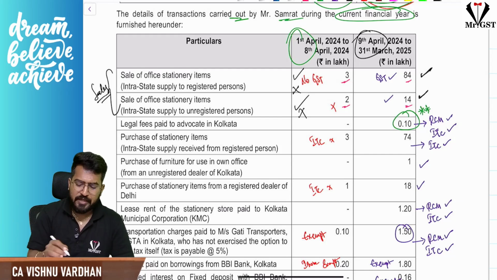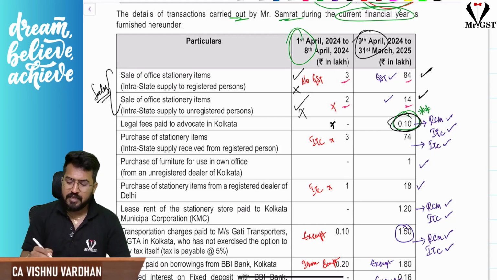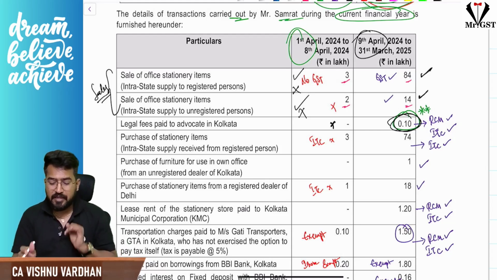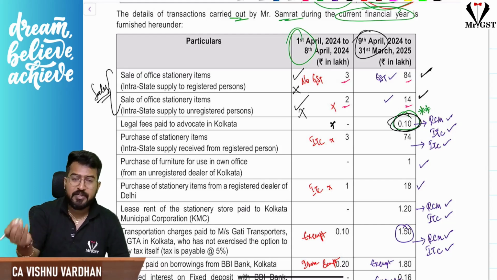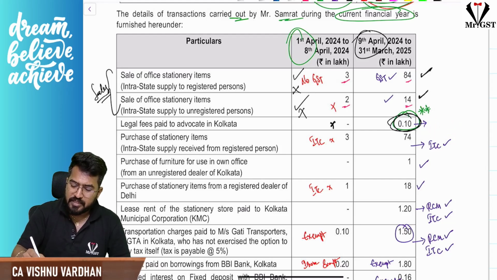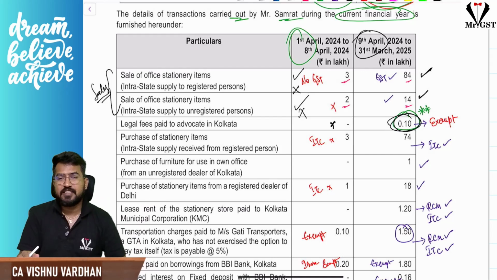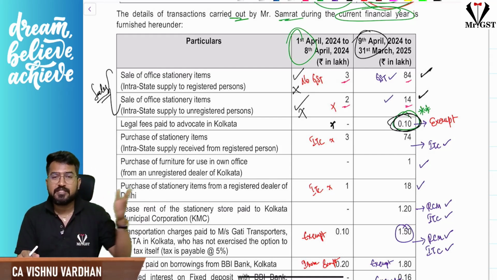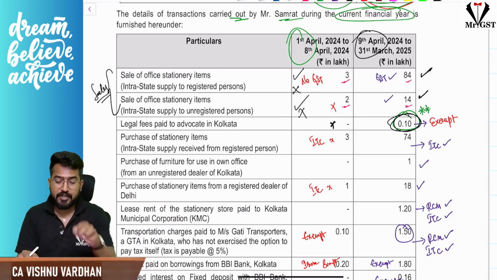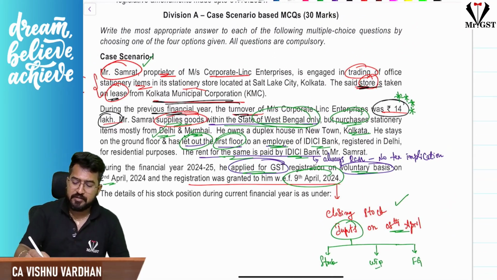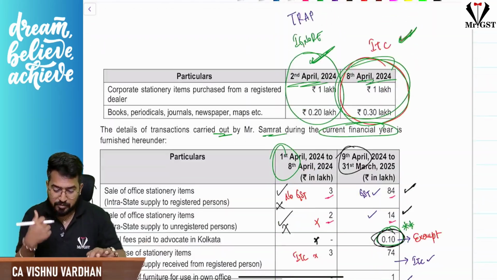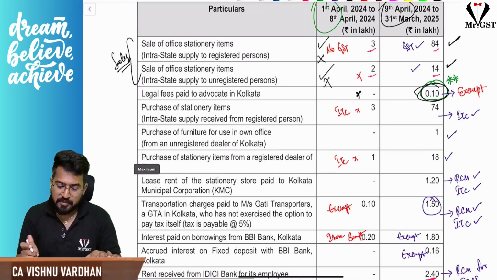Now, legal fees paid to advocate, here 10 lakhs is there. This is a very important adjustment. Please remember, even I, when I first solved this, thought this is RCM and ITC can be claimed. But there is no such thing. Please understand, this is exempt under GST, because legal services provided to a business entity whose aggregate turnover in the preceding financial year is not exceeding the threshold limit liable for registration. Here for this fellow, aggregate turnover in the preceding financial year is just 14 lakhs. That is why I told you this is going to be very important information, because legal services are exempt. That is one mistake even I made when I was solving this MCQ. So please be careful.